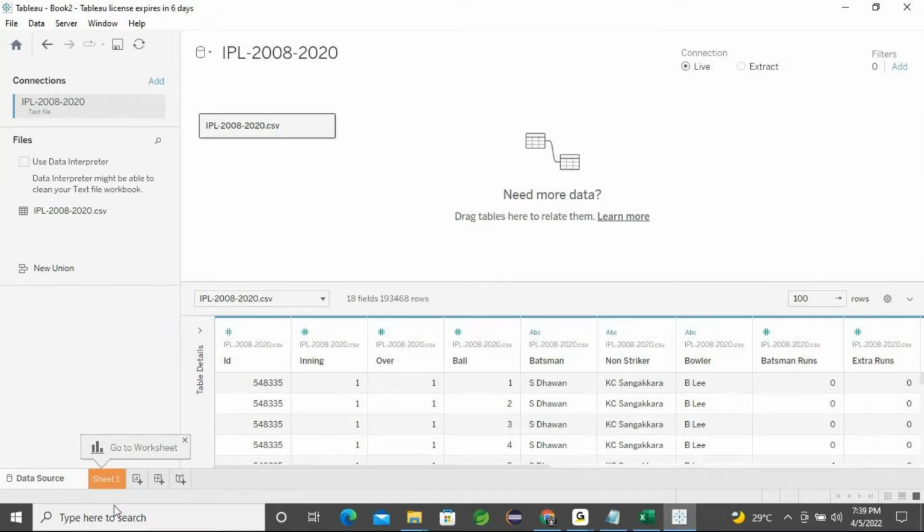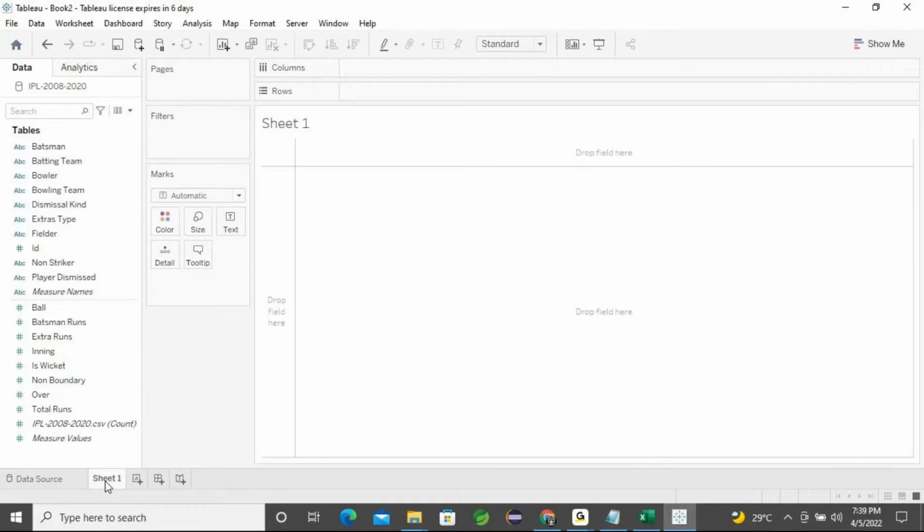Okay, fine. So now here you can find Sheet 1. From the left hand side you can find batsman, batting team, bowler, bowling team, dismissal kind, extra runs, fielder, ID, non-striker, player dismissed, ball and batsman's runs, a lot of things. So today what we discussed, I want only the batsman names. That's enough. So based on that, how can we create one simple dashboard for each of the things.